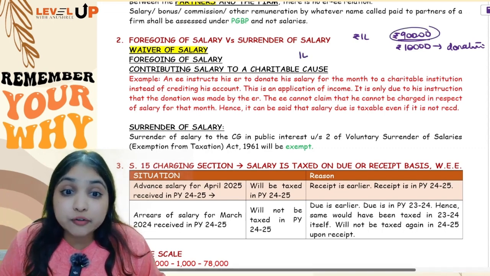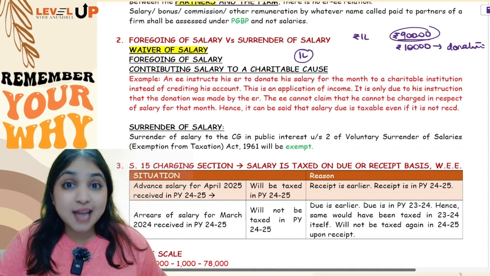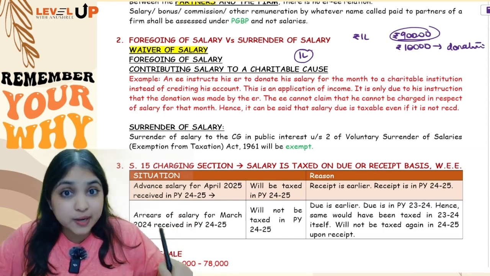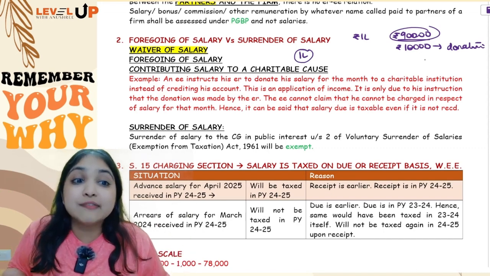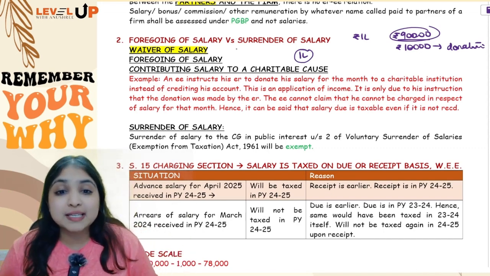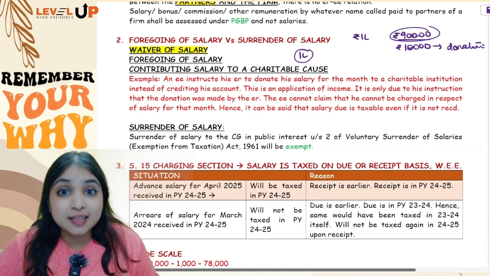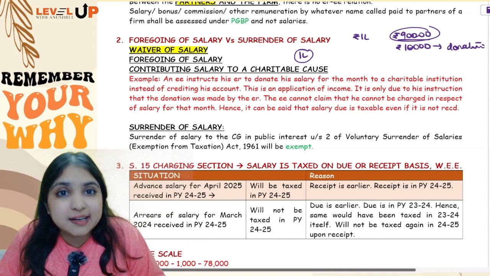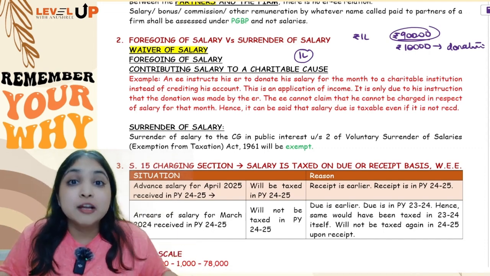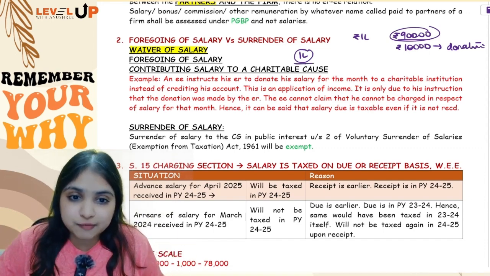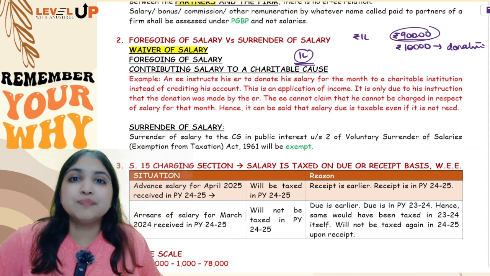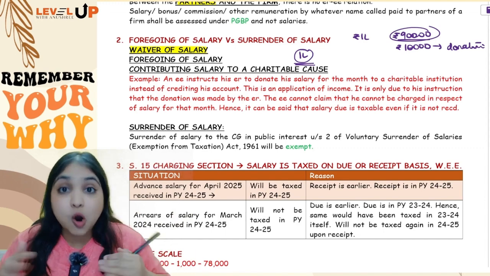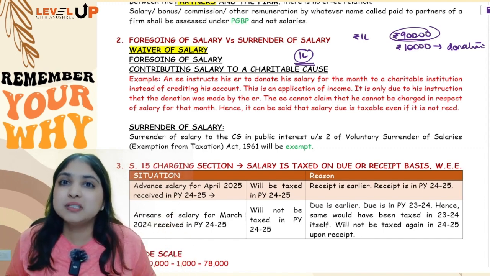You will consider the full 1 lakh, guys, because it is as if I have received this 1 lakh, as if I have earned this 1 lakh, and after earning the 1 lakh, I have spent the 10,000. So basically foregoing of salary is nothing but waiving of salary. It is as if you have applied the salary. It is an application of income. So it is as if you have earned the full 1 lakh and after earning 1 lakh you have spent 10,000. What you do with the money after you earn the money, I don't care. According to the government, your salary income is 1 lakh.